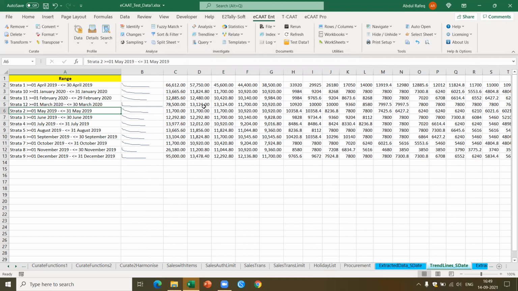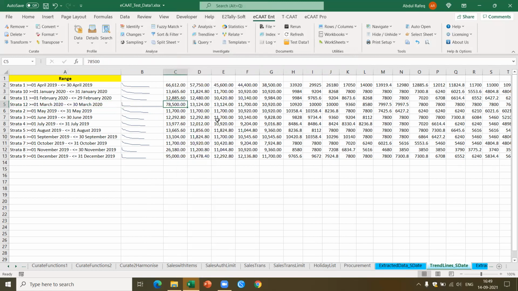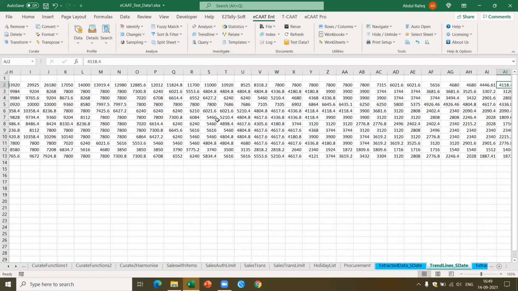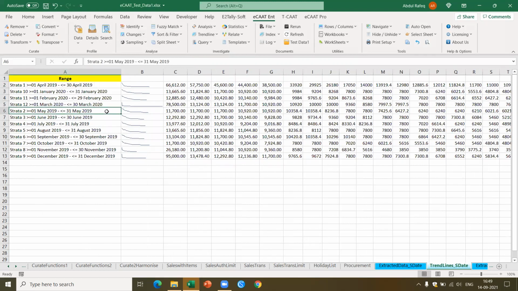Now here if you see, in this particular period, we have made between 13,124. Now it tells me that the highest is 78,750. What has happened in this case is, it actually groups this data and puts it in this particular horizontal format, and dynamically computes the spark line. Now let's do the same thing based on the vendor because that could be interesting. I'm going to perform the same thing now, procurement.